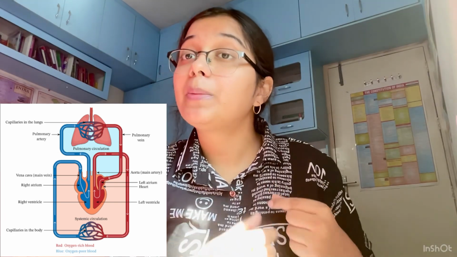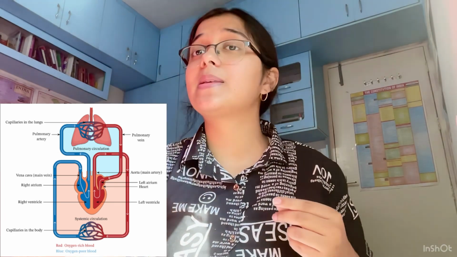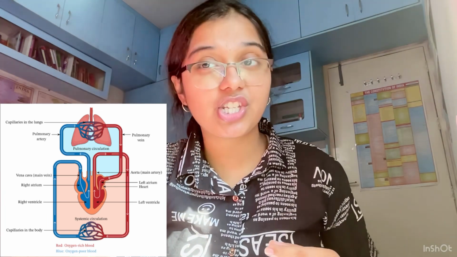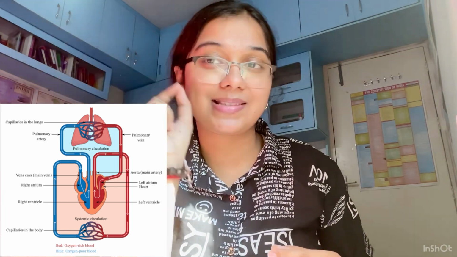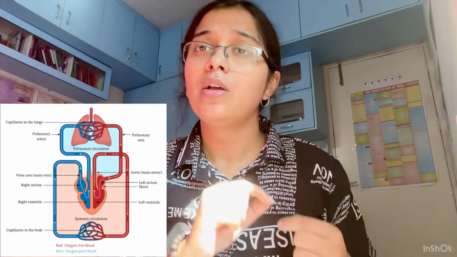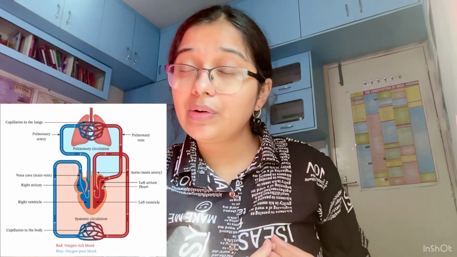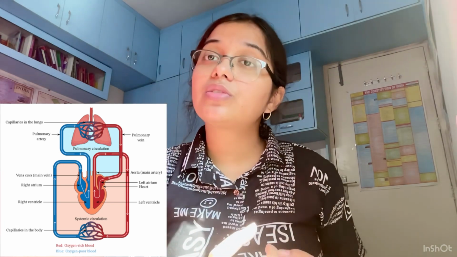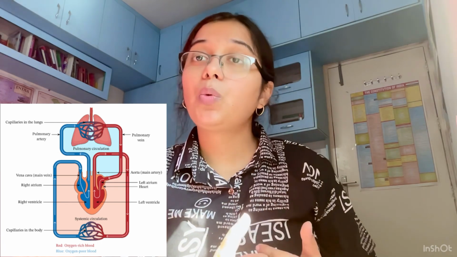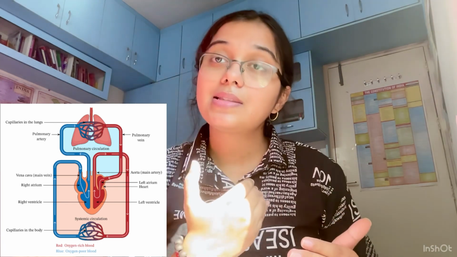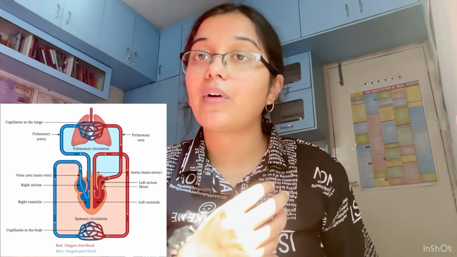From this right ventricle, the deoxygenated blood goes to the lungs through the pulmonary artery. I told you the pulmonary artery is the only exception, the only artery which carries deoxygenated blood, from the right ventricle to the lungs, and in the lungs it gets purified again.